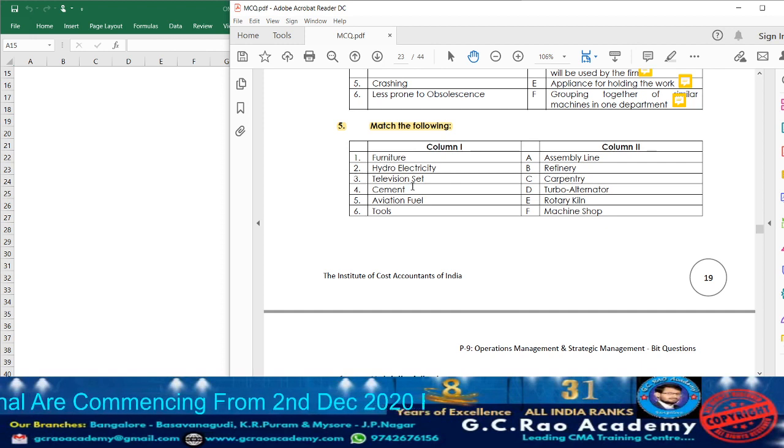And point number 2, what do we have? Hydroelectricity. The electricity which is produced with the help of water, we call hydroelectricity. Usually turbo alternators utilize hydroelectricity. Next, point number 3, television set. A television set is manufactured by an organization in the form of an assembly line system, because the different components of a television will be produced separately. Later all will be assembled and a television set will be prepared.